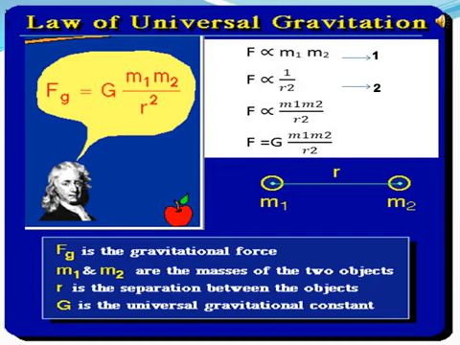By combining these two expressions 1 and 2, we get F is directly proportional to m1 m2 divided by r square. Then F is equal to G into m1 m2 divided by r square, where G is the proportionality constant, or it is the universal gravitational constant.